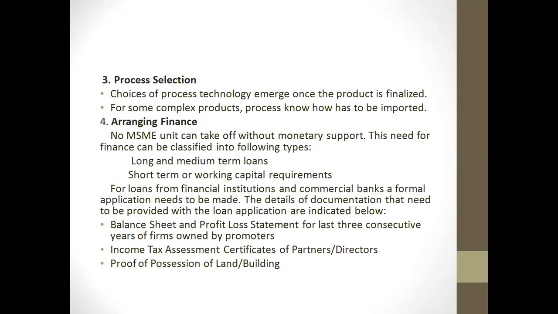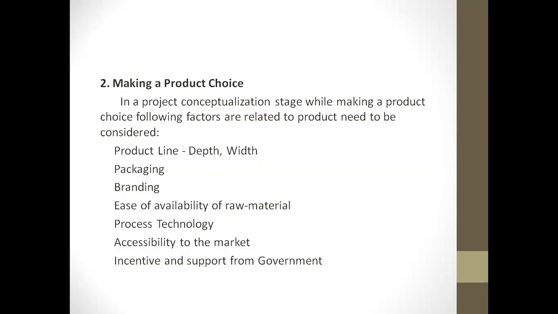The third step talks about your process selection. Before the process selection, as I said, when you are making a product choice, there are other points that have to be considered, where you also get your market information. That is also very important before making a choice. What should be the content of the export product portfolio, special requirements for packaging, then product adoptions.